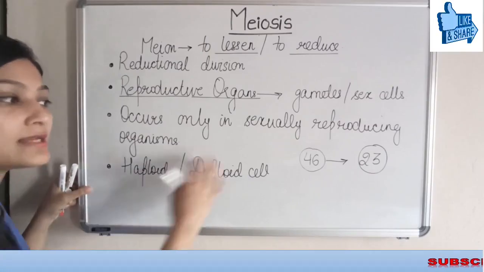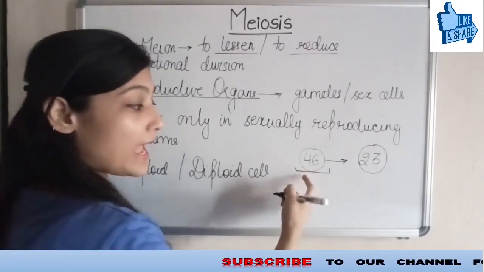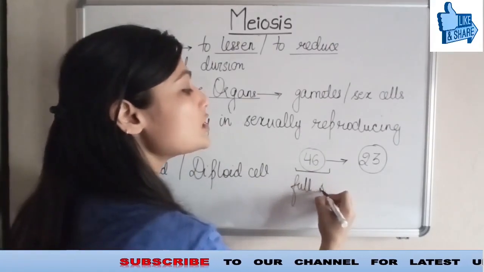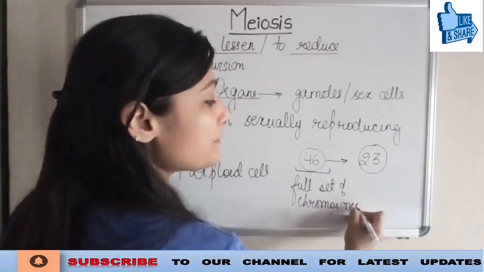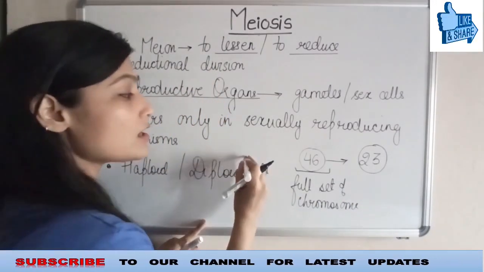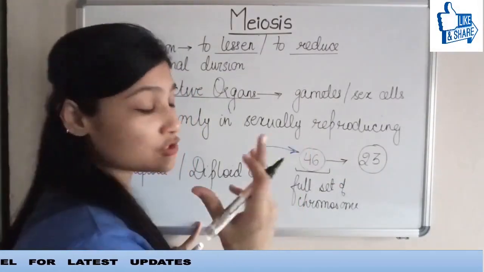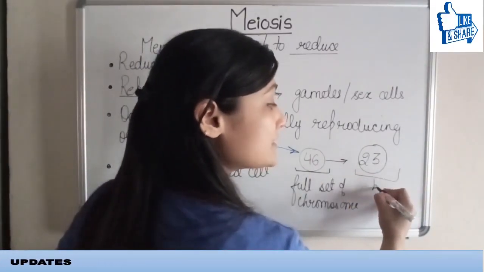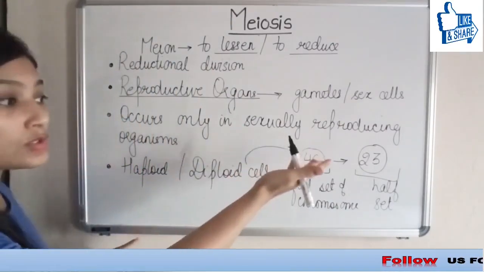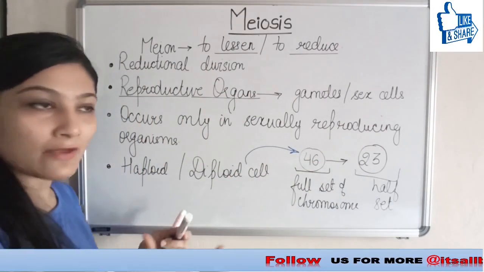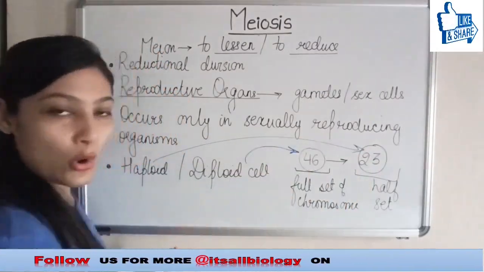When I talk about this cell, as it has the full set of chromosomes, I will call it a diploid cell. But what about this cell which does not have the full set? Instead, it has half of the set. This type of cell is going to be called a haploid cell.